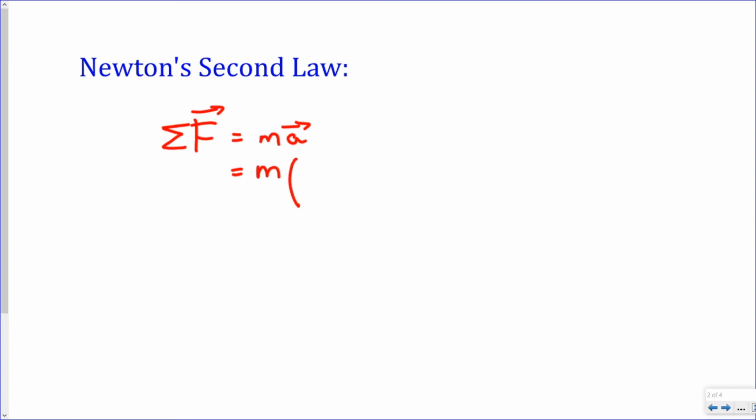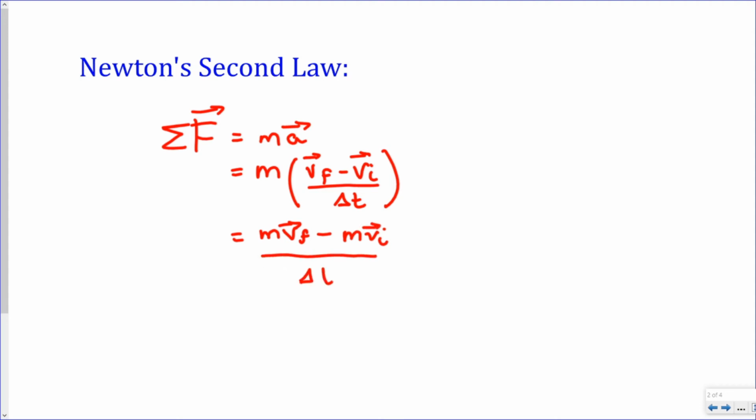Acceleration can be written as Vf minus Vi, those are vectors, divided by the change in time. Now all I can do is expand this out and multiply those. So we'll have m times Vf minus m times Vi, and on the bottom we still have delta t.